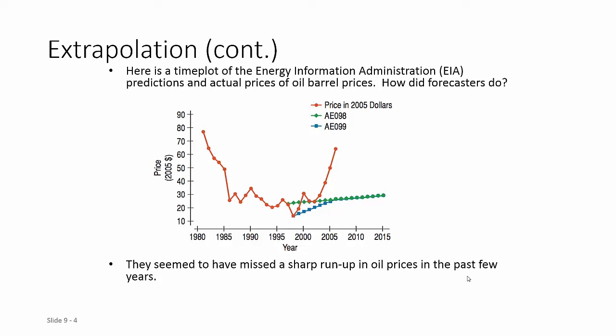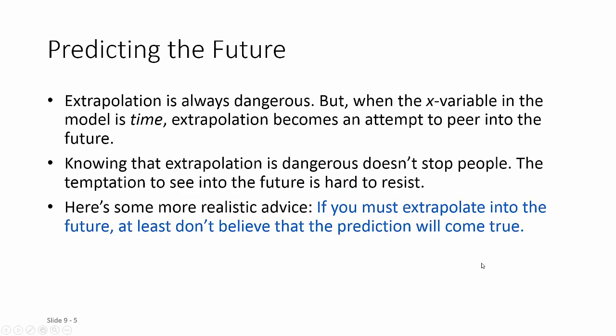But then when we follow after that point, we see what actually happened with those oil prices. Suddenly there's this very sharp increase in oil prices. So in general, if we use the forecast models that were given in blue and green, we would dramatically underestimate the price of oil. And this is one of the issues that occur when we deal with extrapolation. So in general, we would say that extrapolation is very dangerous.